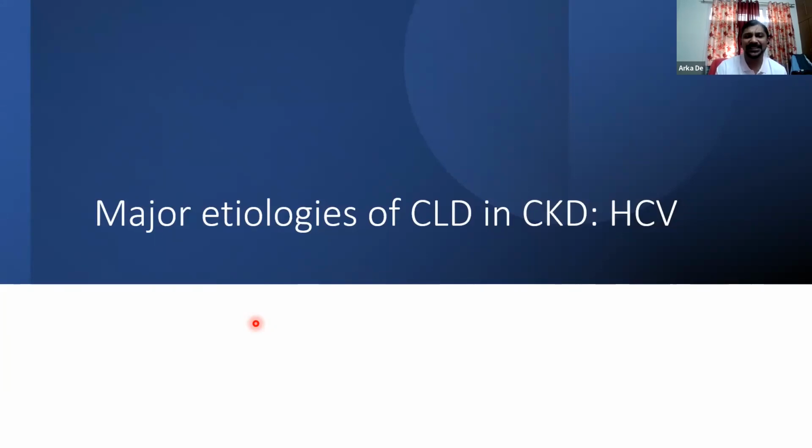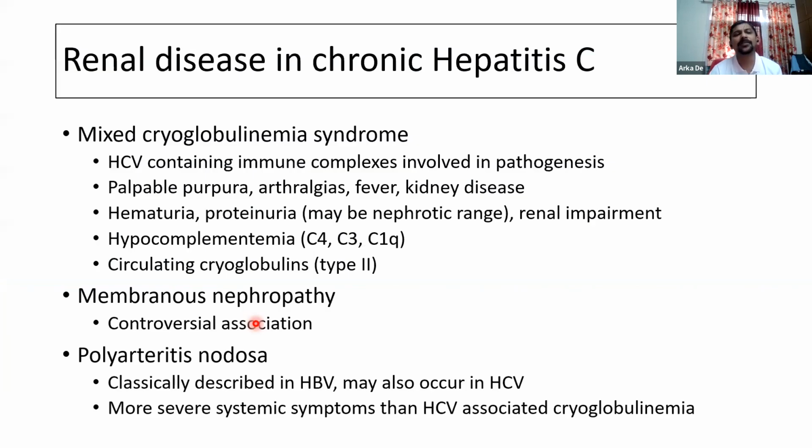So coming to hepatitis C, as Dr. Amit has already discussed, hepatitis C per se can give rise to certain kidney manifestations, of which the best described by far is mixed cryoglobulinemia, which can present with palpable purpura, arthralgias, fever, hematuria or proteinuria, or even renal impairment. And usually this is type 2 mixed cryoglobulinemia, that is, we get the monoclonal IgM and the polyclonal IgG, although type 3 mixed cryoglobulinemia can also be seen in hepatitis C.